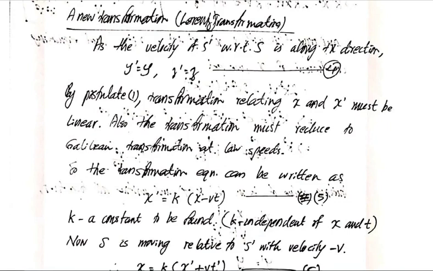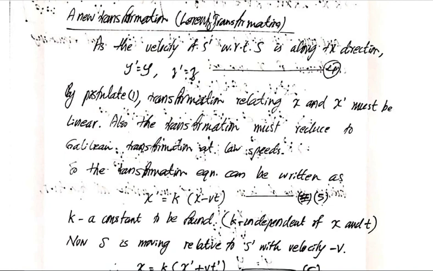Now, as the velocity of S dash with respect to S is along the positive x direction, we can safely say that y dash and z dash have not changed, because there is no motion along the y or z direction. Therefore, y dash will be equal to y and z dash will be equal to z. Now, postulate 1 says that the laws of physics have the same form in all inertial reference frames.